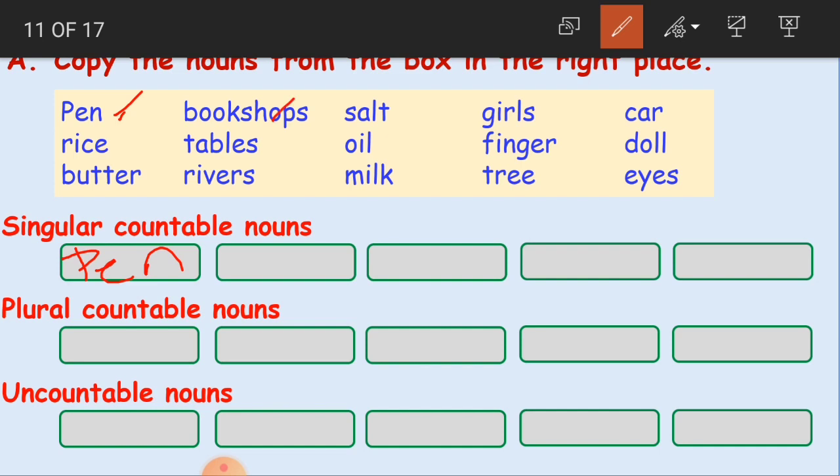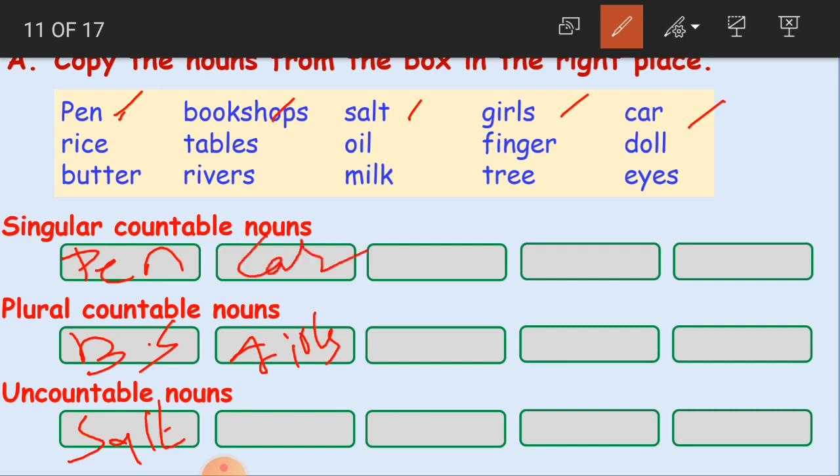Bookshops. So many bookshops. Okay, plural. We can count them. So bookshops is a plural countable noun. Salt. Can we count salt, children? No, you cannot. So it is an uncountable noun. Girls. More than one girl. So plural. And car. Only one. We can count them also. So singular countable noun. Rice. Can we count rice? One rice, two rice, three rice? No. So it is uncountable.